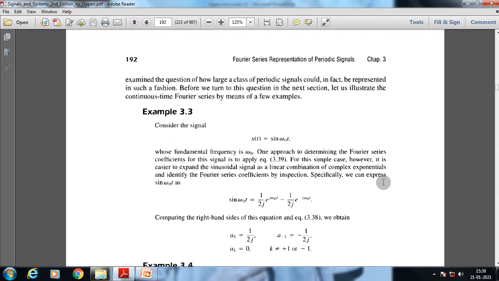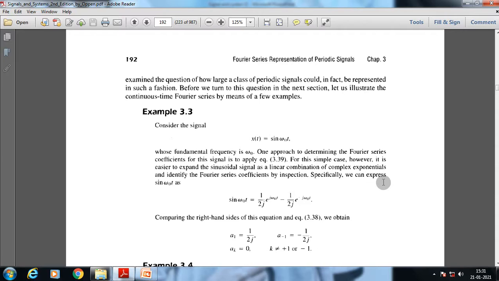So the Fourier series representation, and later the Fourier transform, are basically used to understand and analyze a specific periodic signal. Using that we can understand the DC value, and how many harmonics there are for a specific signal. For this signal we have only one constant coefficient; for other harmonics the constant coefficient is 0.